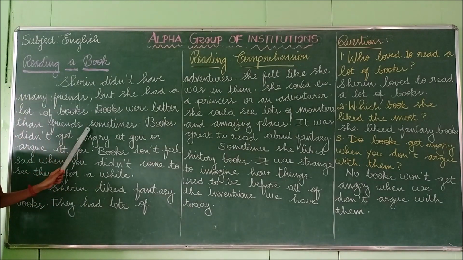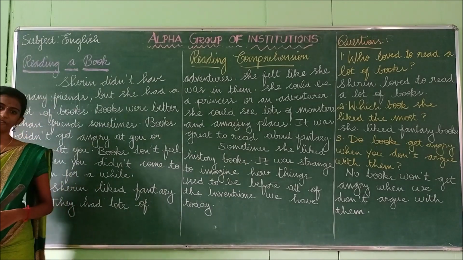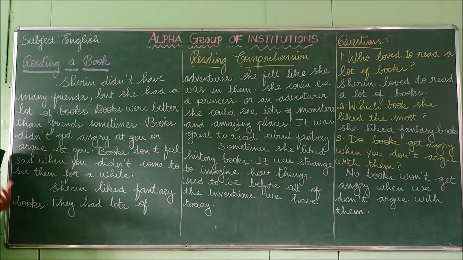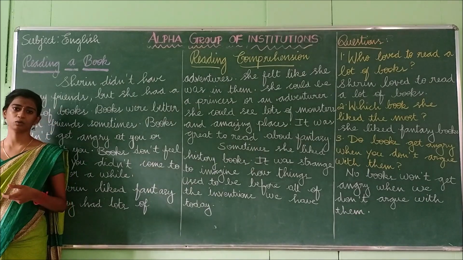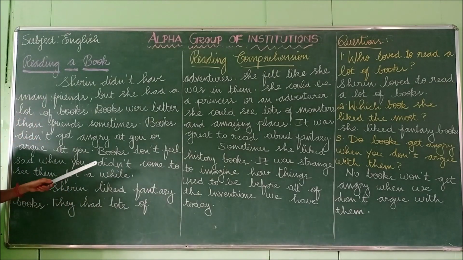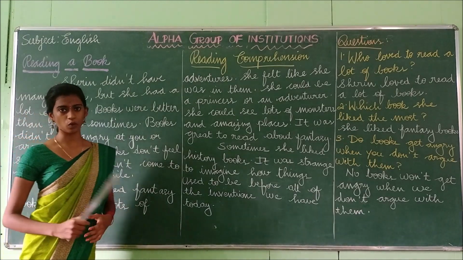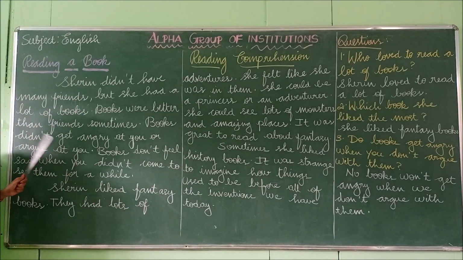Books were better than friends sometimes. So what she is saying is, books seem to be a better companion than friends. So she likes books very much. Books didn't get angry at you or argue at you. So what happens? Books won't get angry at you. Okay? When you don't read the books, they won't get angry at you or argue with you. Books don't feel sad when you didn't come to see them for a while. So if we didn't read books for a long time, the books won't get angry at you. Okay? So this is the meaning of this first passage.